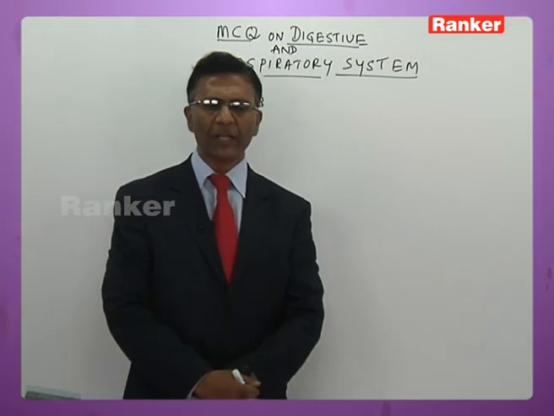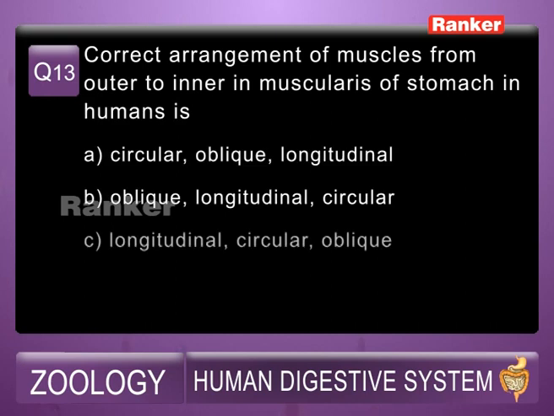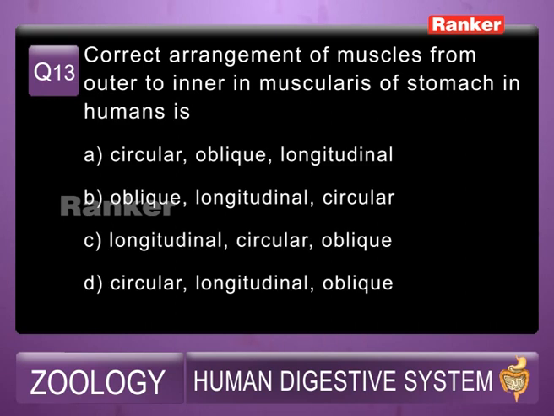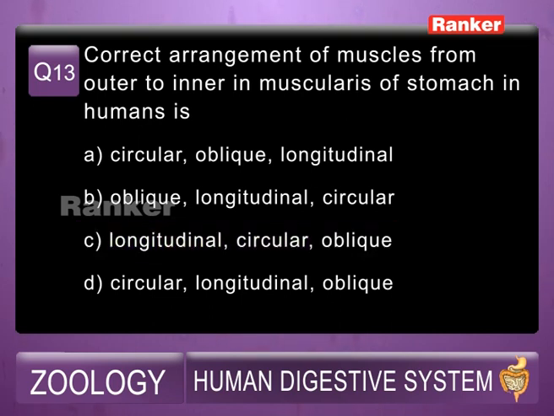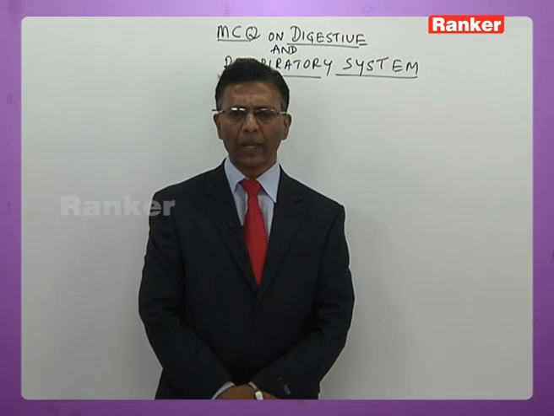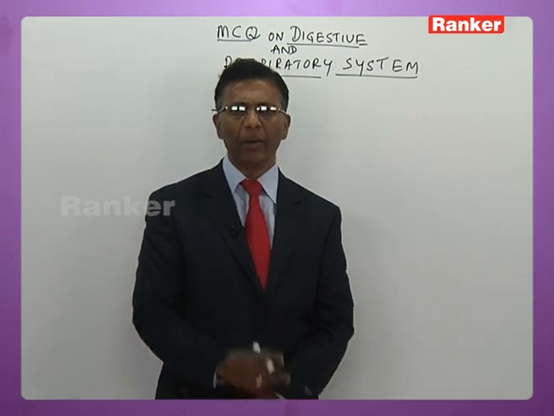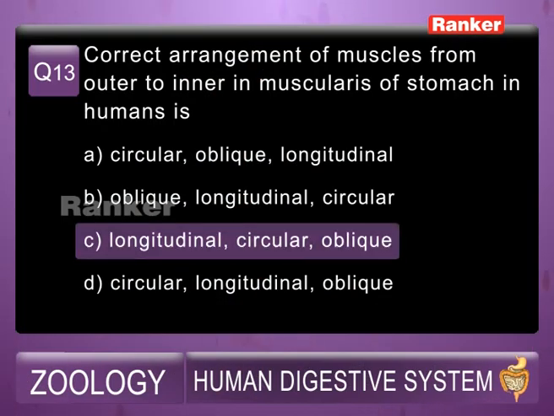You have 13th question here. I shall read the question for you. Correct arrangement of muscles from outer to inner in muscularis of stomach in human is A. circular, oblique, longitudinal. B. oblique, longitudinal, circular. C. longitudinal, circular, oblique. D. circular, longitudinal, oblique. So the answer is longitudinal, circular, oblique. Answer should be C. Outer longitudinal, middle circular, inner oblique. So answer is C for this.